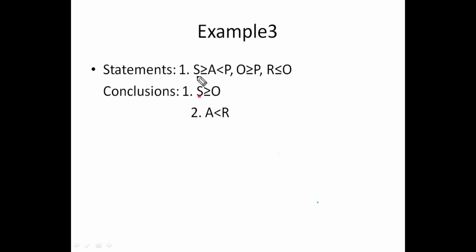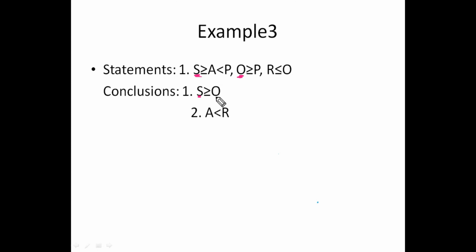So first start our journey from S. Try to reach O. In your journey, read the inequalities in the forward direction. If there is any opposite polarity, stop there and conclude your answer as not follows because of no combination. If there is no opposite polarity, continue your journey till the end.